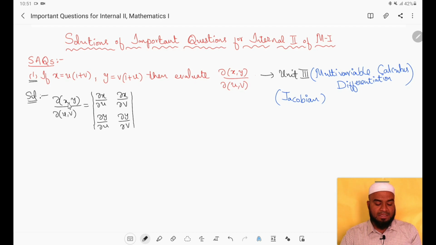See, first we consider x: the first term will be the partial derivative of x with respect to u, then the second term the partial derivative of x with respect to v. In the next row we consider the second variable: the partial derivative of y with respect to u, then the partial derivative of y with respect to v. This is called the Jacobian. The Jacobian can be defined for 2 variables and 3 variables also, and the chain rule for Jacobian can also be discussed.